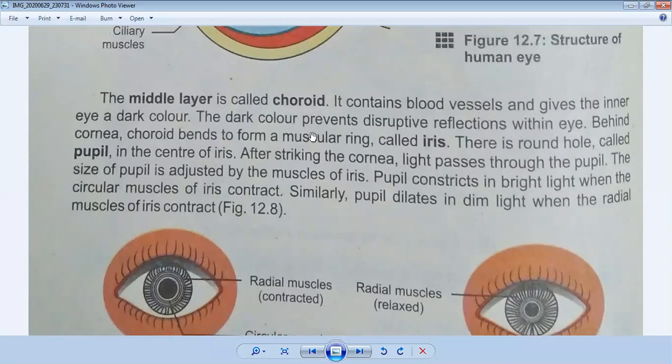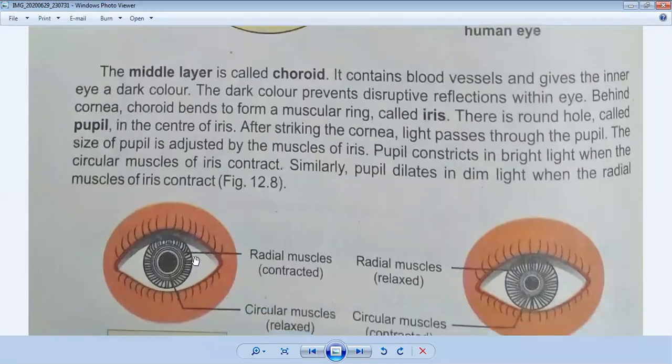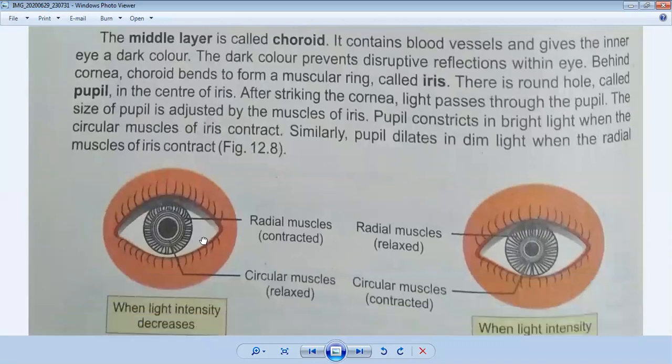Within the eye, behind the cornea, the choroid bends to form a muscular ring called iris. You can also see in the diagram. This is the structure of an eye given in your book. So you can see it is a cornea, and around them there is a circular muscle. You can also see around them, that is called iris.